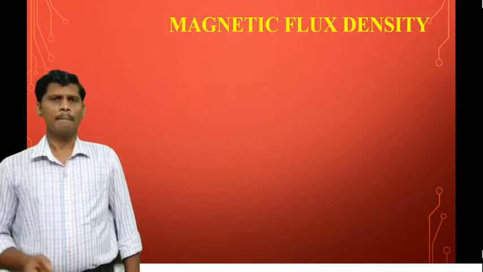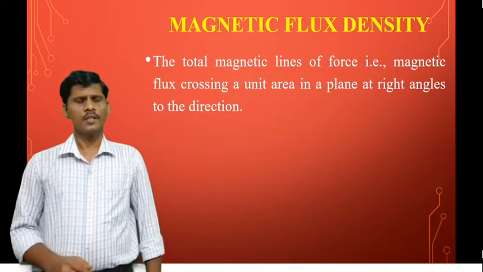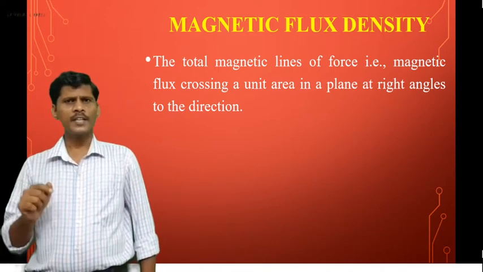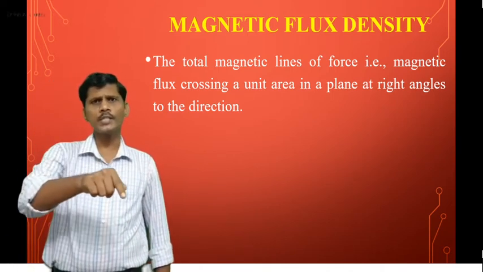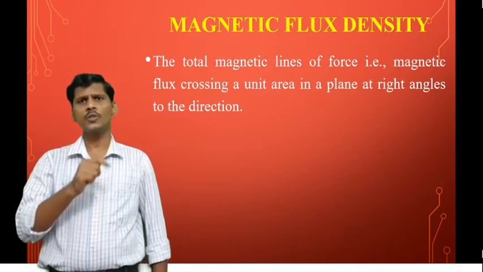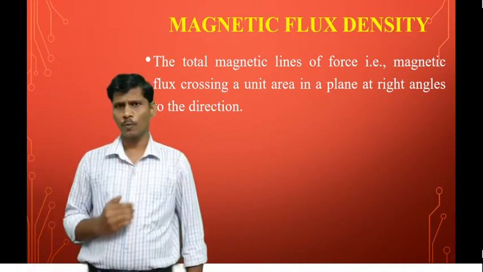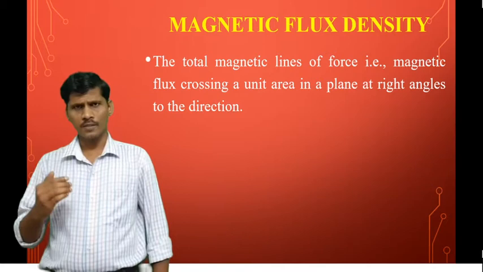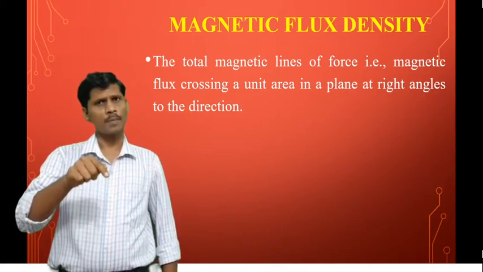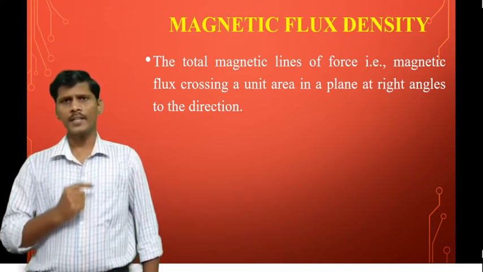Next one is magnetic flux density. What is magnetic flux density? The total number of magnetic lines of force, that is magnetic flux, crossing a unit surface area in a plane at right angles to the direction is called magnetic flux density.